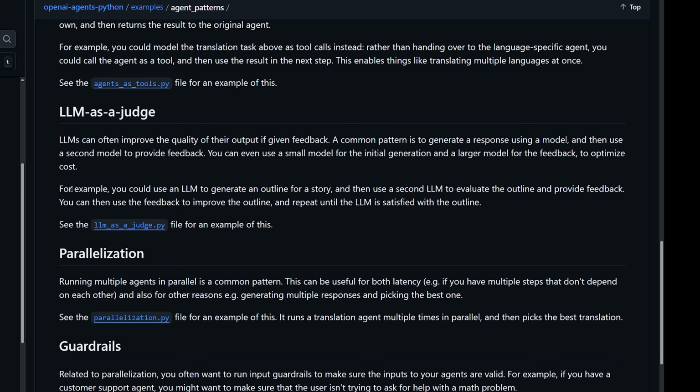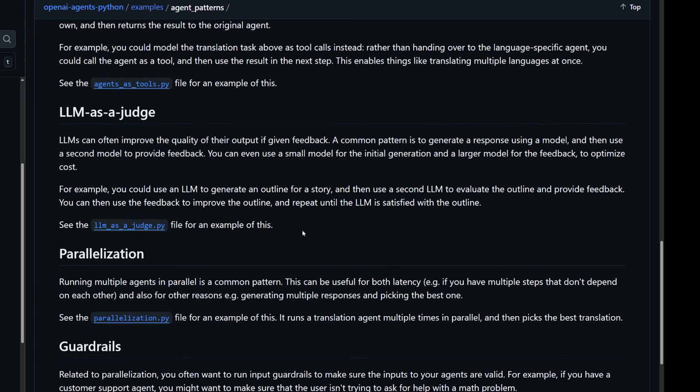So, for example, you could use a large language model to generate an outline for a story, or an agent rather, and then use a second agent to evaluate the outline and provide feedback. You can then use the feedback to improve the outline or repeat until the large language model is satisfied with the outline.